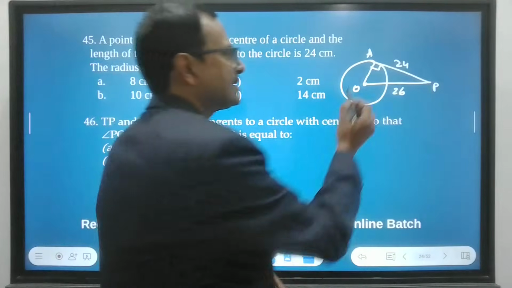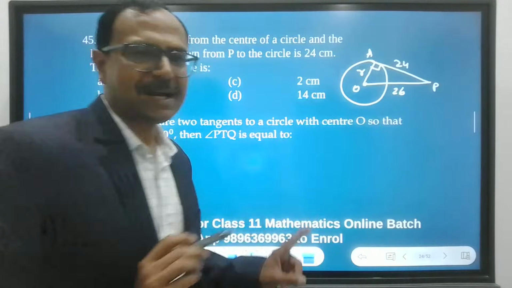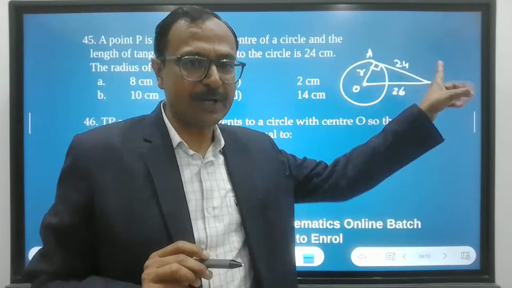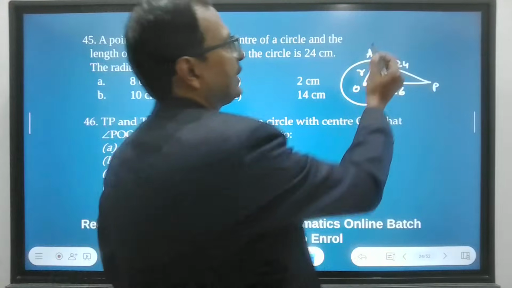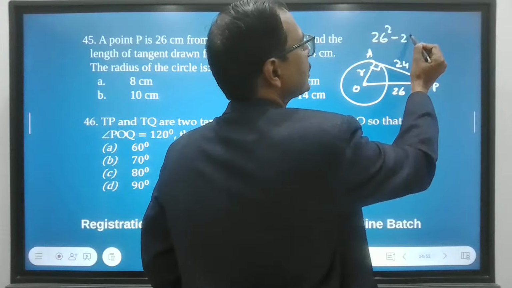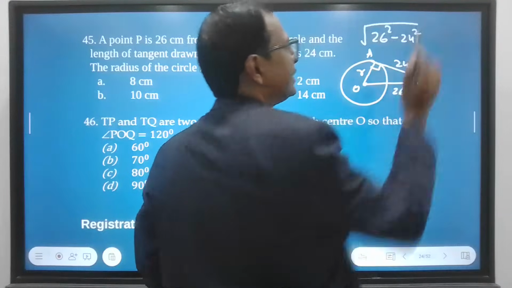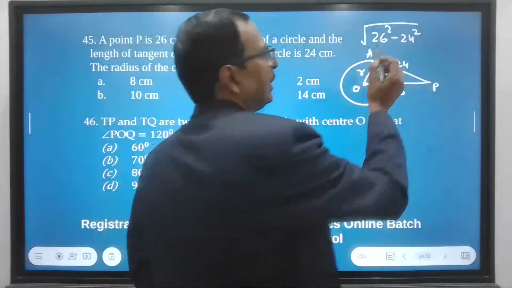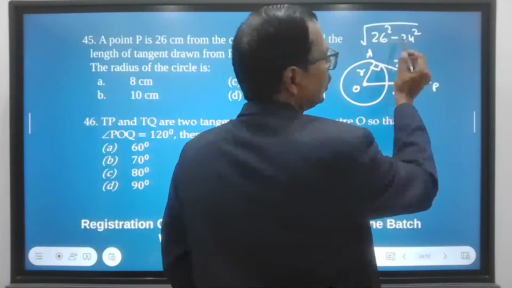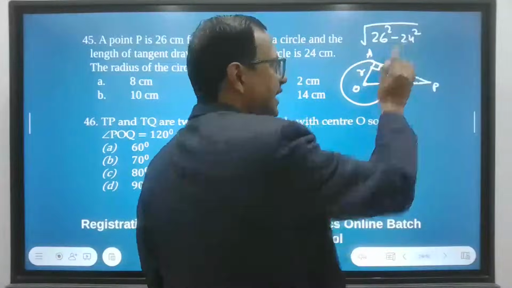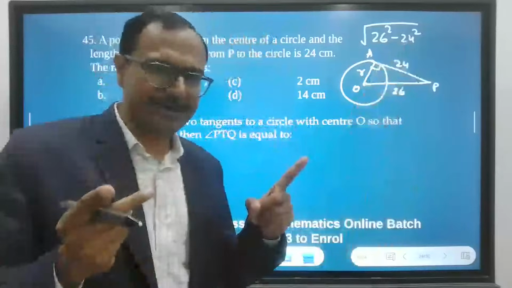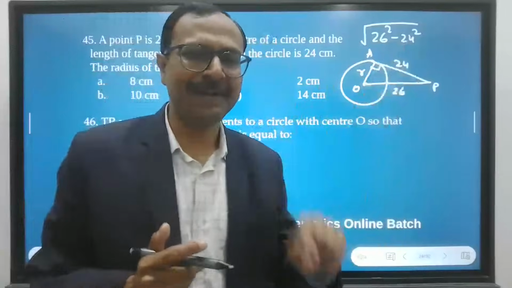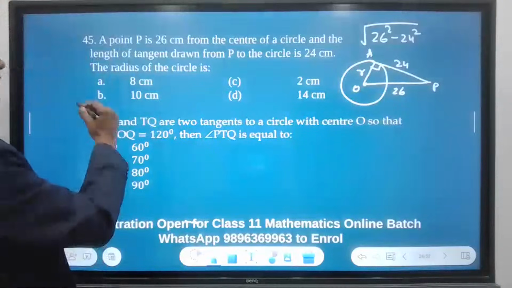So what will be the radius here? We just have to do 26 square minus 24 square, right? So what is 26 square minus 24 square? And then the square root. This will be the radius. I have applied the Pythagoras. The difference is 2 and the sum is 50. So 2 into 50, 100, and square root of 100 is 10. So the answer is B.